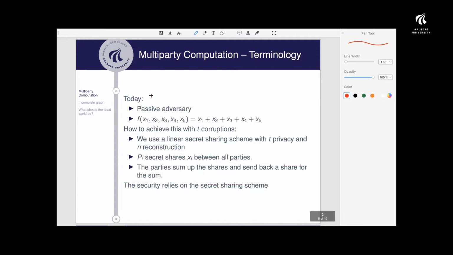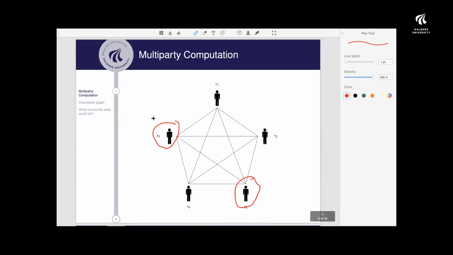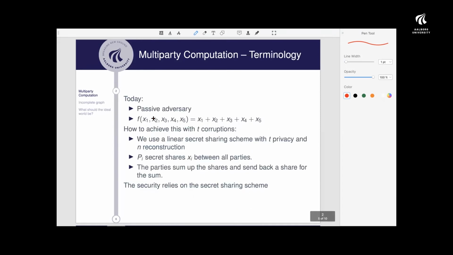Today I'll just be focusing on a very simple example. I'll assume the adversary is what we call passive, meaning that they cannot deviate from the protocol, so they cannot take actions for the parties. They can just see what the parties they're corrupting are seeing. But in that way, they can of course gather some information. Furthermore, I will also be focusing on computing the sum of the inputs. So the function is just the sum of the inputs.